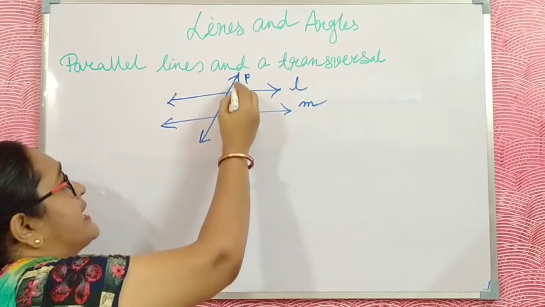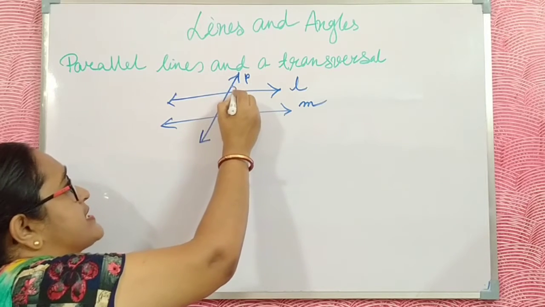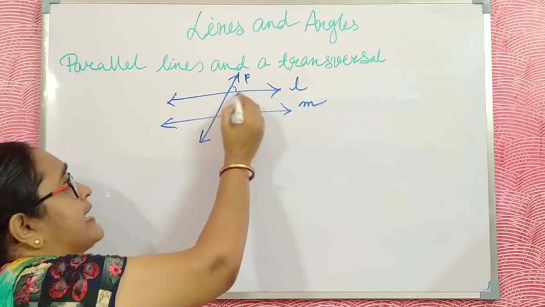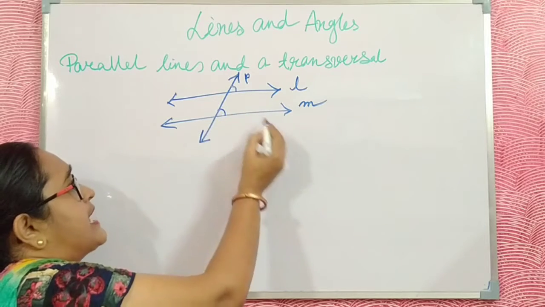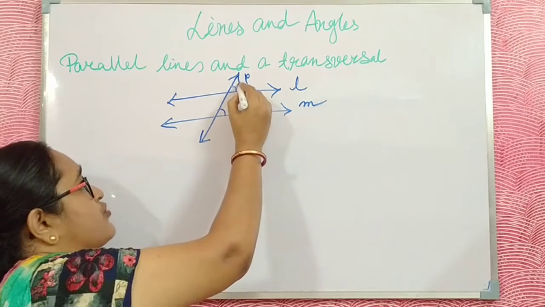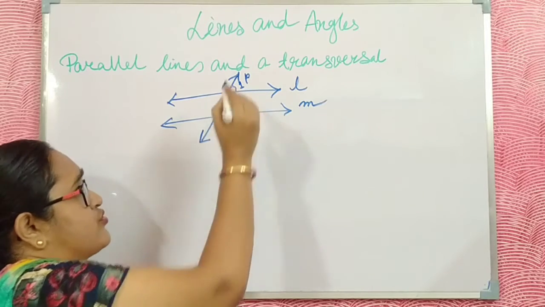Just look at this. Here the transversal meets the line L and an angle is formed, and the transversal intersects the line M and an angle is formed. I write the names of these two as 1 and 2.